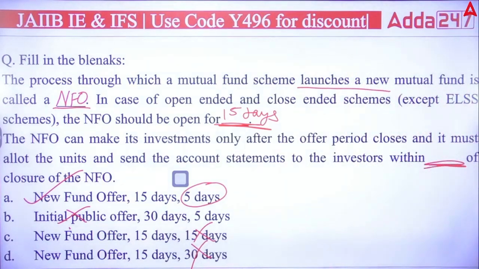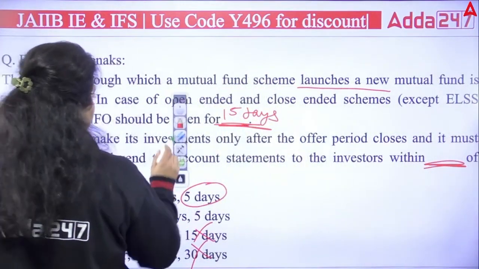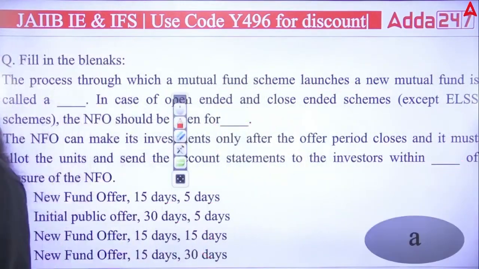NFO is a way by which you can issue the mutual fund new scheme, that is new fund offer. It should be open for 15 days if anybody wants to purchase the scheme. Then third thing, after purchasing the scheme, the account statement has to be transferred to the investor within 5 days of the transaction. So the right answer will be your A.